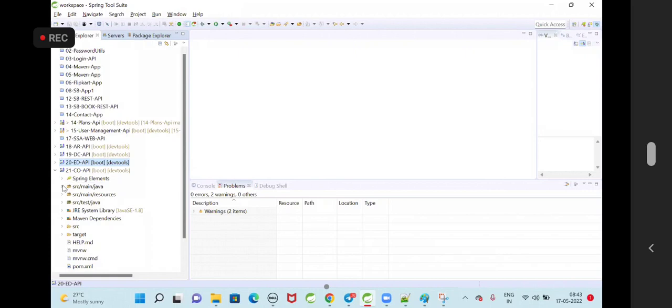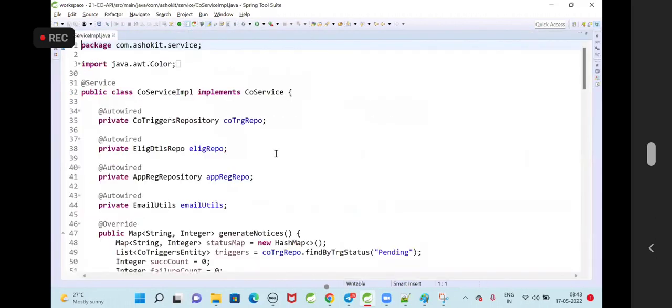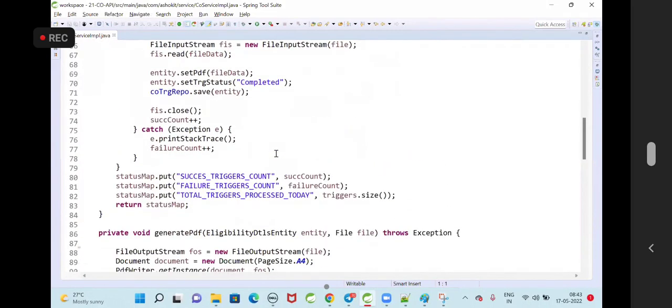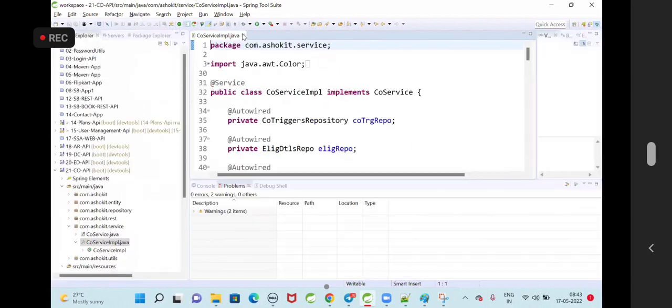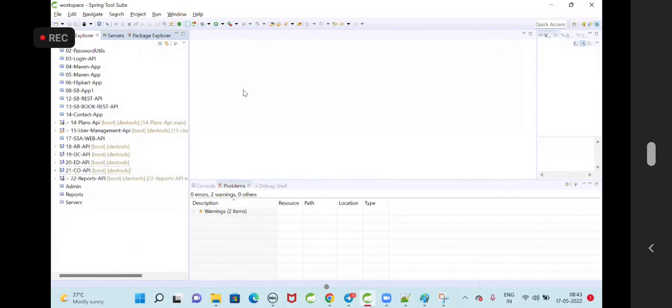If you run the programs one by one, it will take a lot of time to execute and process all the triggers. How to improve the performance of our execution by using multi-threading? That scenario I will explain in tomorrow's session. Are you clear with this?